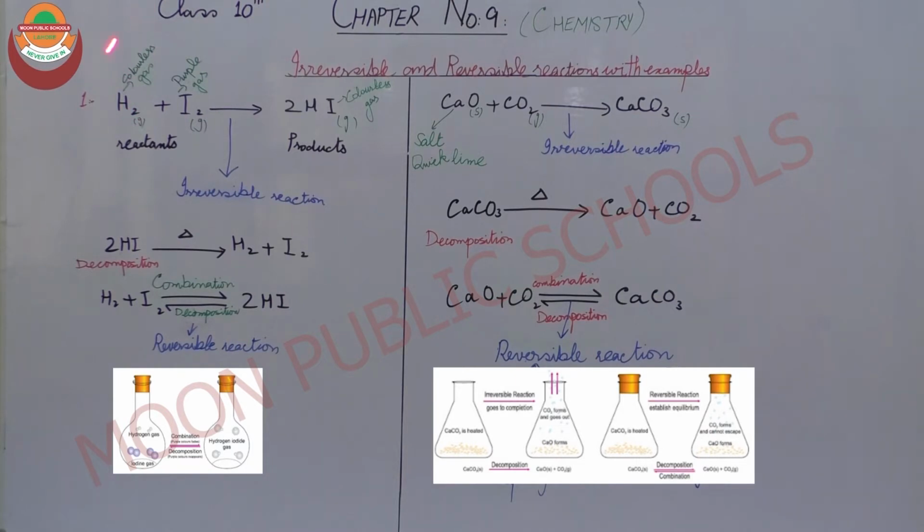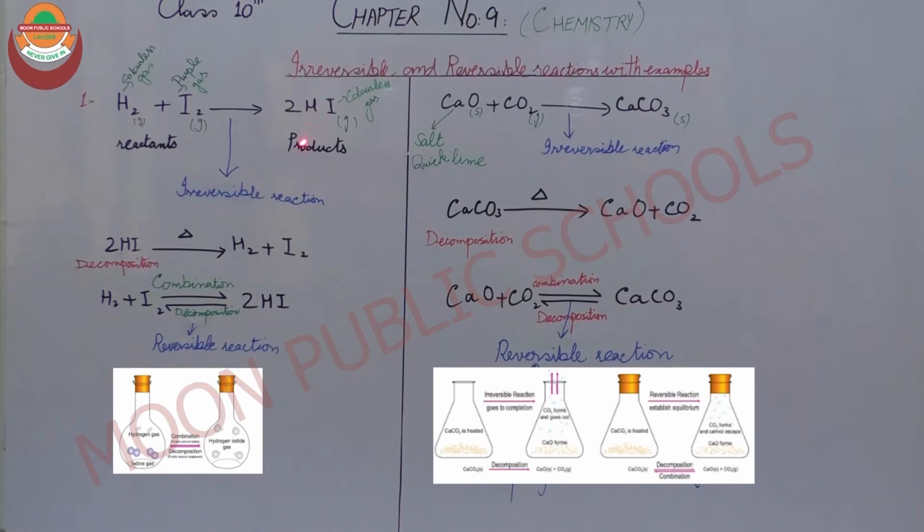In this first reaction, hydrogen and iodine are two reactants which react to form hydrogen iodide. Hydrogen iodide in this reaction is a product, and hydrogen and iodine are the reactants. Hydrogen, iodine and hydrogen iodide are all in gaseous form. Hydrogen is a colorless gas, iodine is purple, and hydrogen iodide is a colorless gas. When the reaction proceeds, hydrogen iodide will form. This is a kind of irreversible reaction, as I put a single arrow between reactants and products.